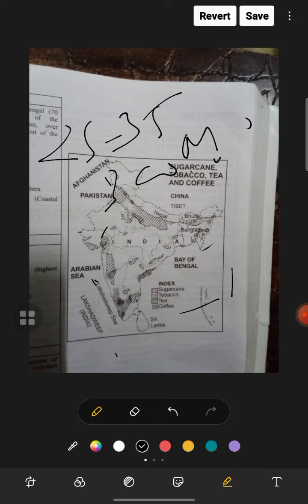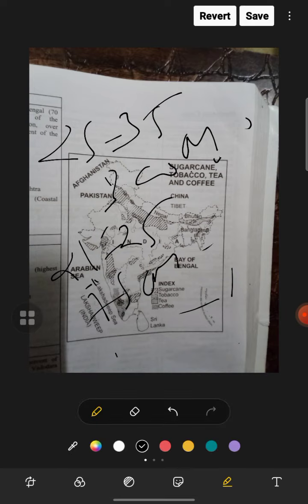Other crops are like maize. Maize is a kharif crop again, and 25 temperature, 75 centimeters of rainfall, and well-drained alluvial and red loamy soil are required. Bihar, Uttar Pradesh, Karnataka, Madhya Pradesh, Telangana are some for maize. Jowar is both a kharif and rabi crop. The temperature is similar, 27 to 32. Rainfall is similar, 30 to 100 centimeters. The soil varieties are clay and sandy, and Jowar is in Maharashtra, Karnataka, Madhya Pradesh. Maize was in Bihar, Uttar Pradesh, Karnataka, but Jowar is in Maharashtra, Karnataka, Madhya Pradesh and Andhra Pradesh.